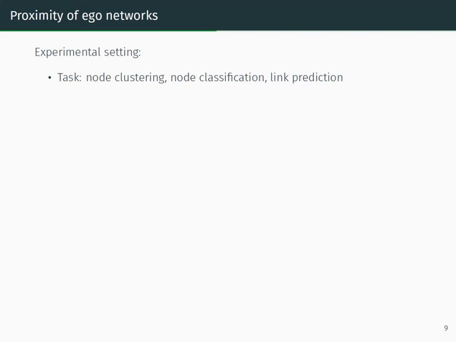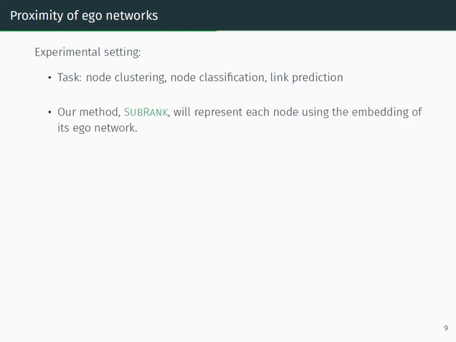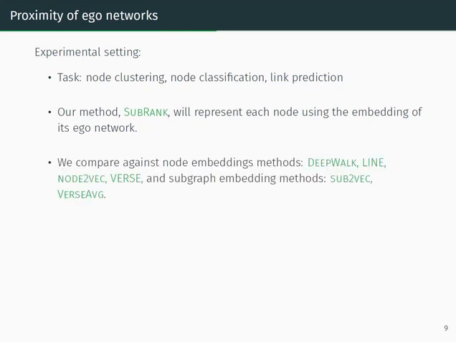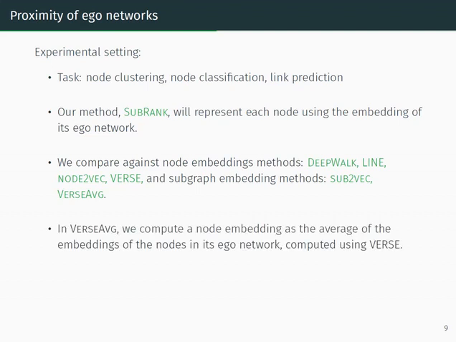In order to validate this intuition, we look at 3 tasks: node clustering, node classification, and link prediction. Our method, SubRank, will represent each node using the embedding of its ego network. We will compare against node embedding methods and against subgraph embedding methods. The first subgraph embedding method, Verse Average, is a method that we introduce and that computes node embeddings as the average of the embeddings of the nodes in the ego networks. The initial node embeddings are computed using Verse.